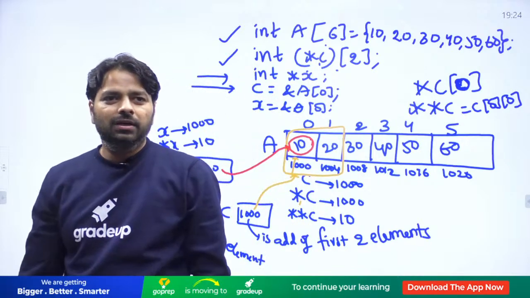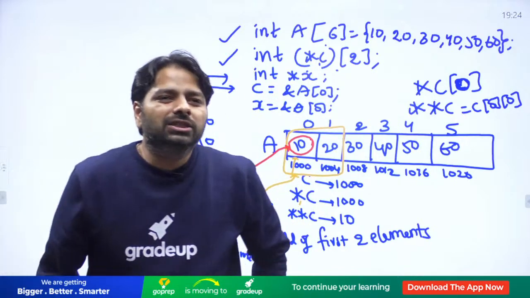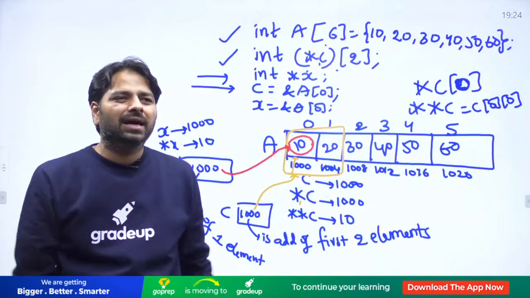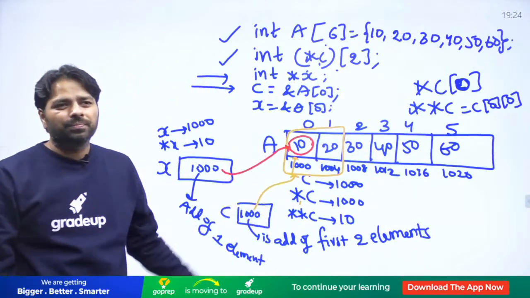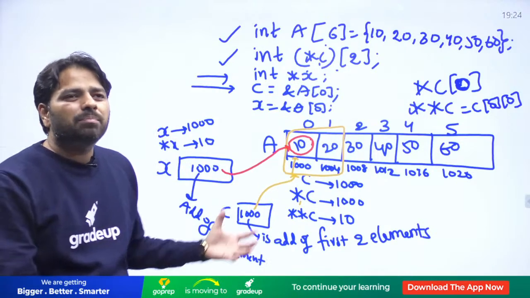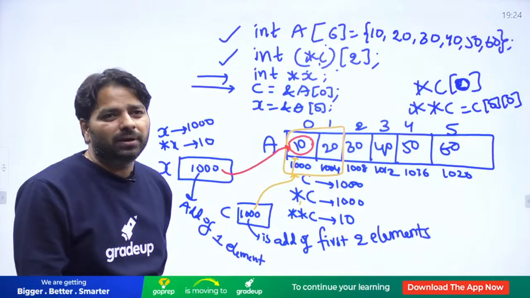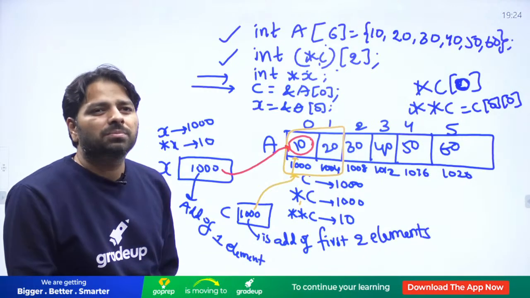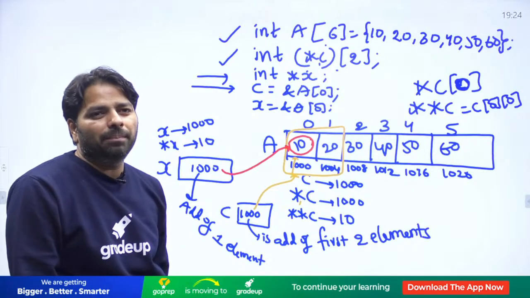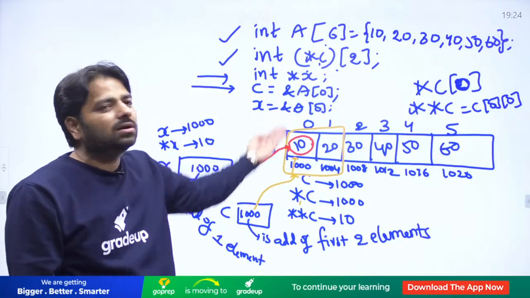Everybody clear? C of 0, Yogesh, C of 0 doesn't give 10 यार. जाके कंप्यूटर में टाइप करके देखो यार, मुझे बता रहा है क्या C of 0? C of 0 10 नहीं आता यार, समझ लो यार. That is the reason pointers are difficult for many people. Yogesh, आप assume मत करना, जाके कंप्यूटर से पूछो ना. You need to follow the compiler, right? I'm explaining how it is going to be.